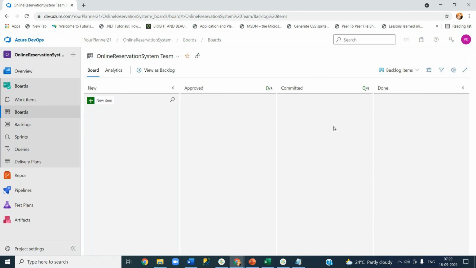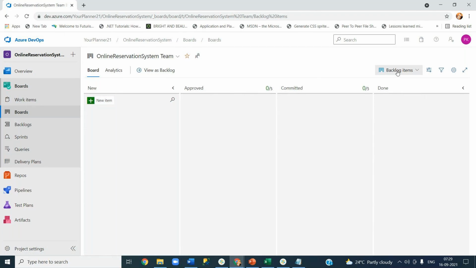How many items are committed for development, and how many items have completed development. That's what you see by default. If you want to add anything, you can add it. Not you, basically your project manager may think, hey, these statuses are not sufficient for me, I want to add one more status. As a DevOps engineer, they will tell you, and you will go and create those additional statuses here.